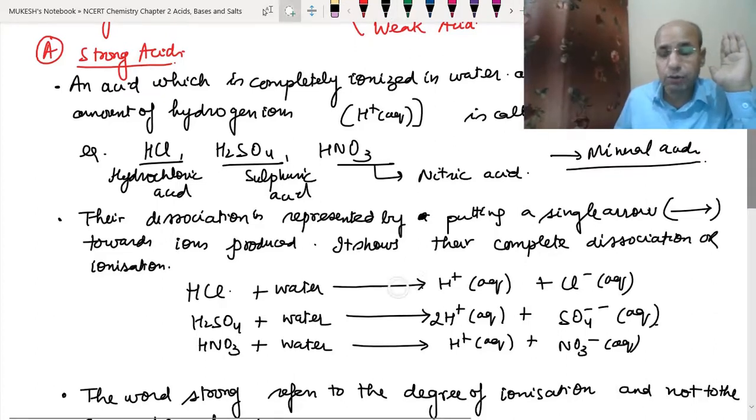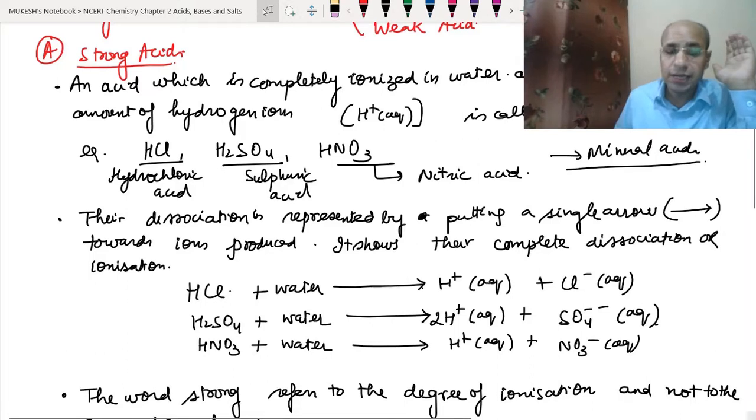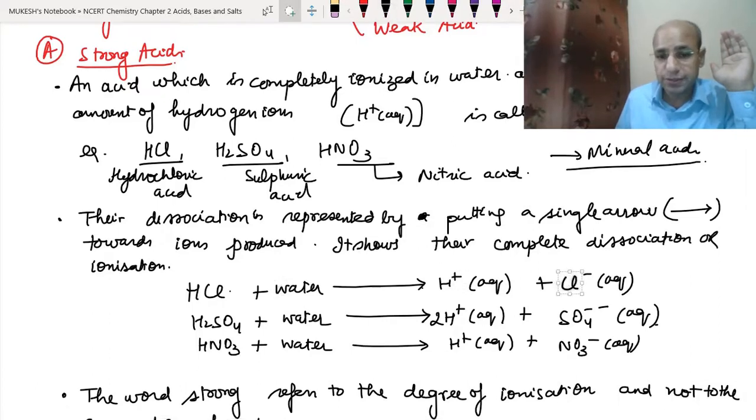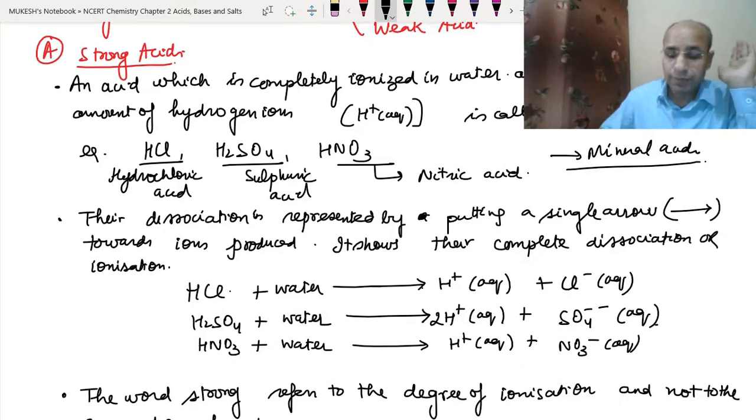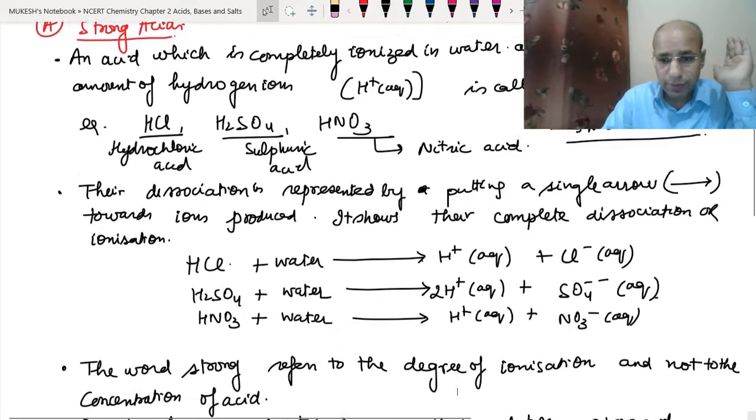Okay, the single arrow represents the complete dissociation. As we have discussed these examples earlier also, like hydrochloric acid, HCl, when dissolved into the water, it produces hydrogen ions and chloride ions. Same, sulfuric acid produces hydrogen ions and sulfate ions. HNO3 produces hydrogen ions and nitrate ions. Okay, clear? This is clear to you?